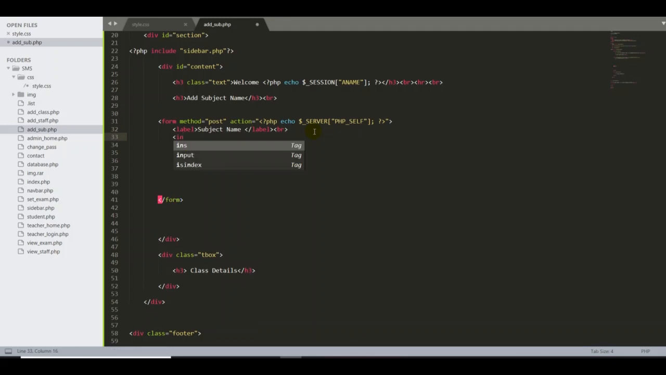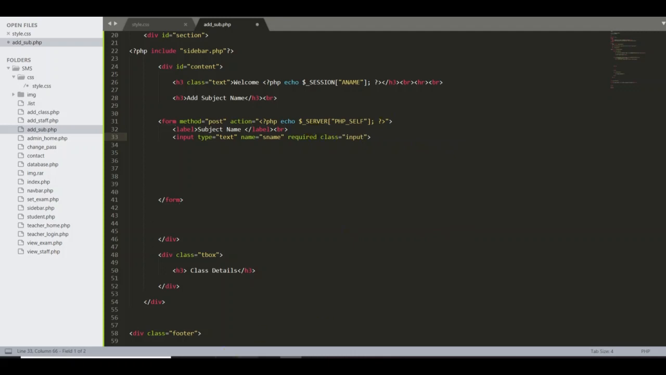Then I have to enter. Then I want another input. This is input for typing the subject name. So for the type, this is text. Then for the name of my input, I'm putting sname. The reason is that for the subject name, I'm putting sname. Okay, then after that, required. Then I'm gonna put one style here, required input. So class, I'm gonna put the input CSS class name. Okay, this is the input.